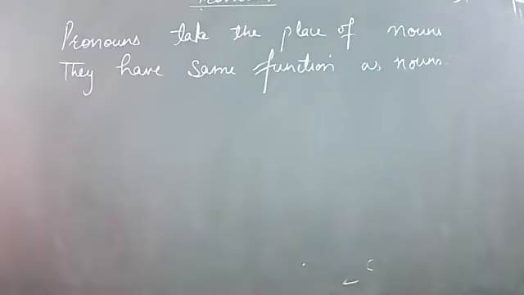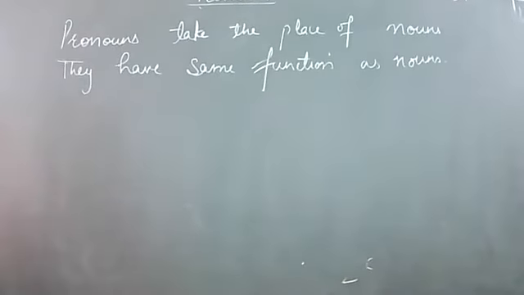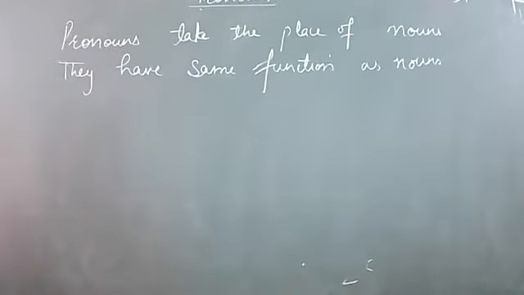Write an example with a noun, then replace it with a pronoun, and underline the pronoun in the example so that I can ask you what you have written.